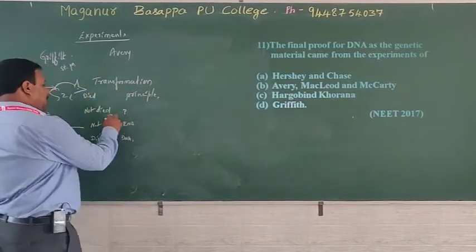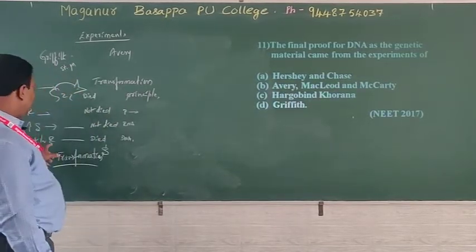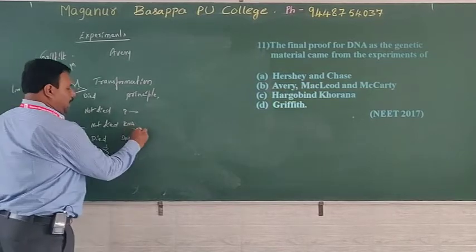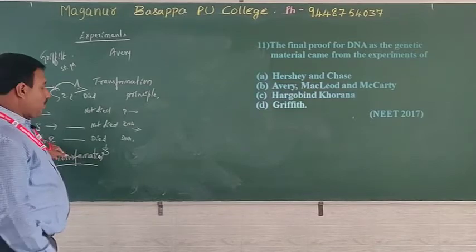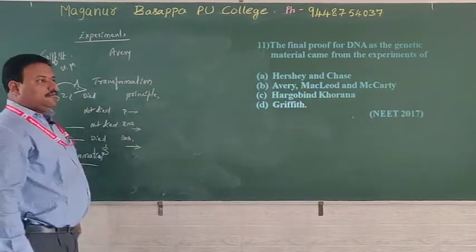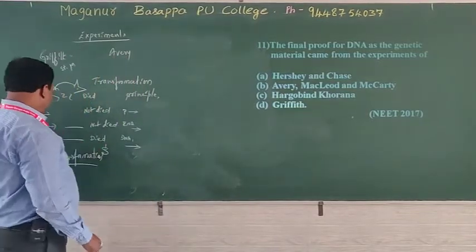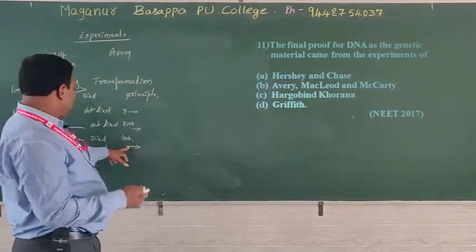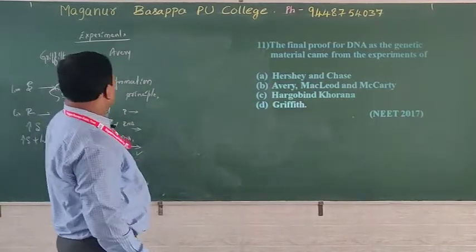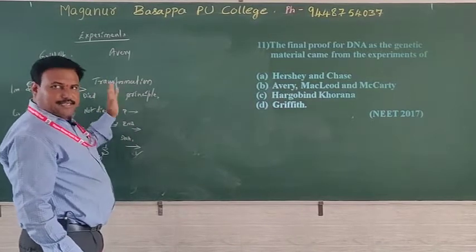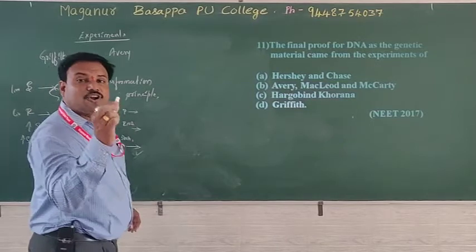Then the protein cannot change the culture containing R strain bacteria, and RNA also did not conduct transformation in the medium containing living R. Only the DNA, which had been separated from the heat killed S, changed the medium containing living R into S. That is why DNA is the genetic material. But it is not a final proof. It is a proof to tell DNA is the genetic material, but it is not strongly accepted.